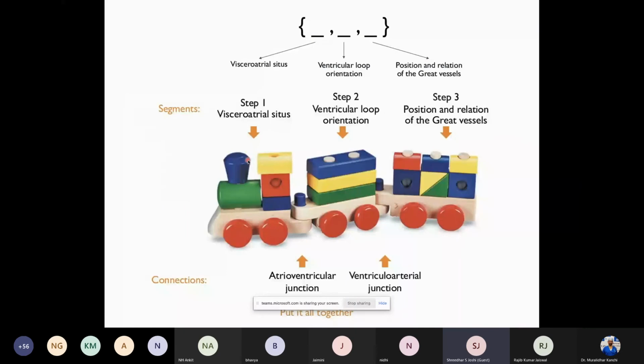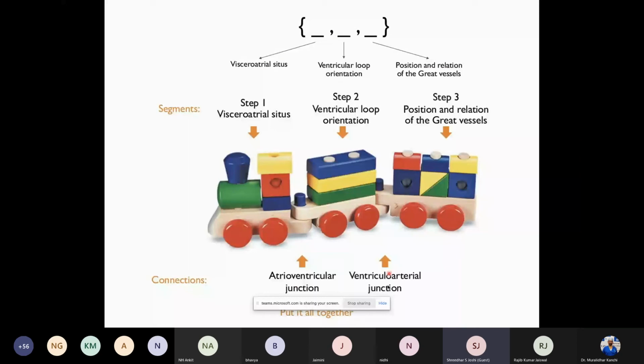This animation, I guess, will help most of us understand what I'm trying to tell in the three segmental analysis. Like I told you, the first one is visceroatrial situs. It is nothing but the atria in relation to other organs of the body, the ventricular loop, and then the great vessel. Between them are the connections, the atrioventricular junction and the ventriculo-arterial junction. So when it's put all together, we have three different notations mentioning the atria, ventricle, and the great vessels, and two connections, which are the atrioventricular and the ventriculo-arterial junctions.